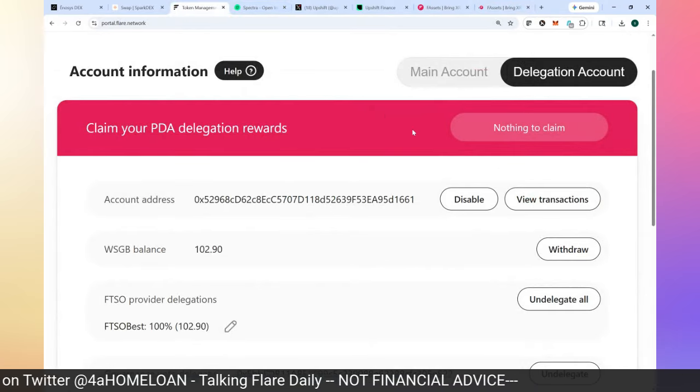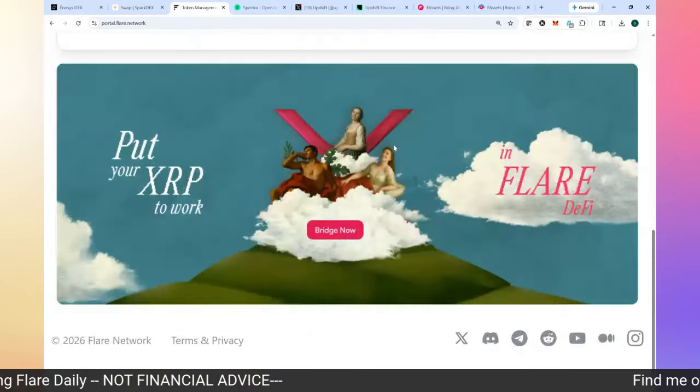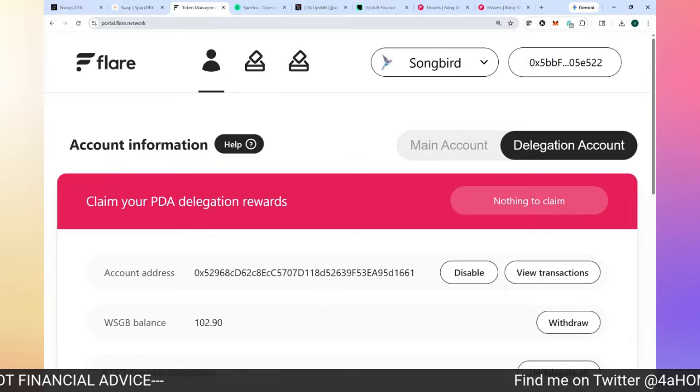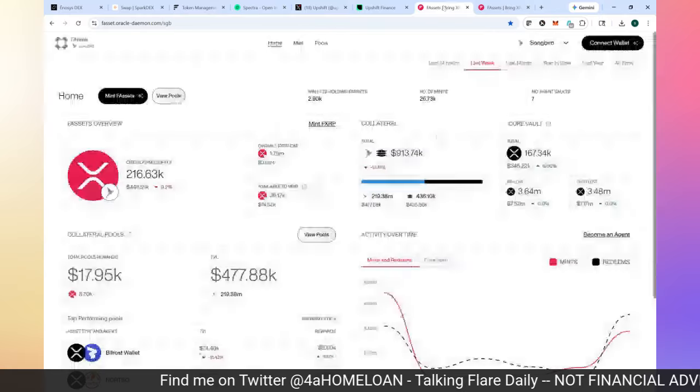All right, so back to the portal. So I've got what I need on the Songbird side. I got what I need on the Flare side. So I'm done here in the Flare portal. So let's go and take a look at some other things we got out there. Let's look at FAssets. Let's start with Songbird FAssets.